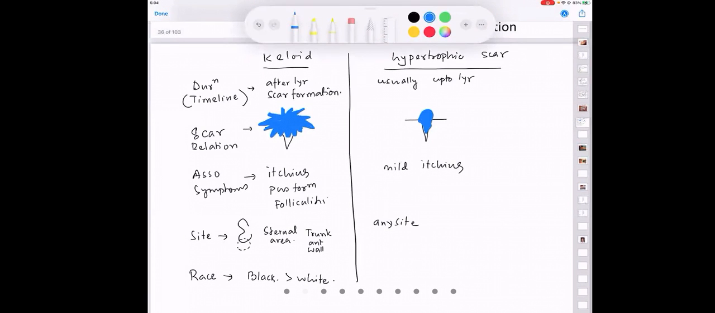Sir, hypertrophic scar and any other racial point? Hypertrophic scar is only confined to the site of the scar. It is elevated, but it is confined to the site of the scar. Okay, all right. Done.